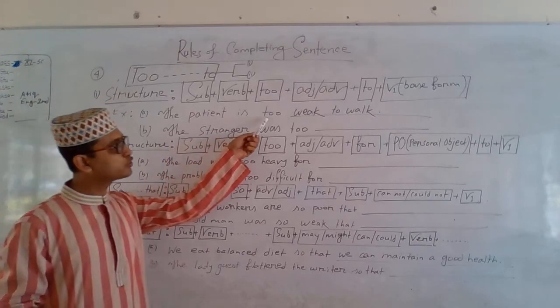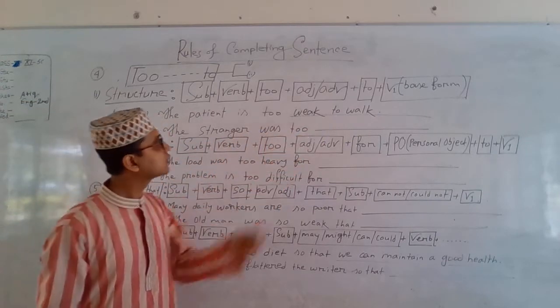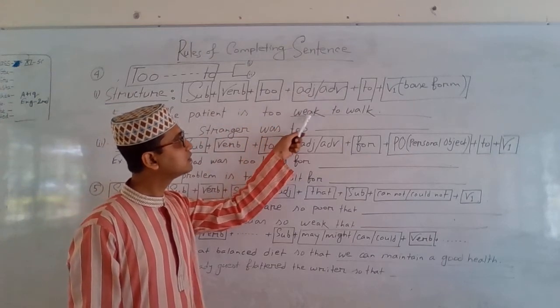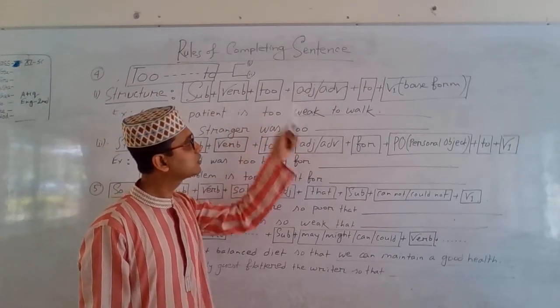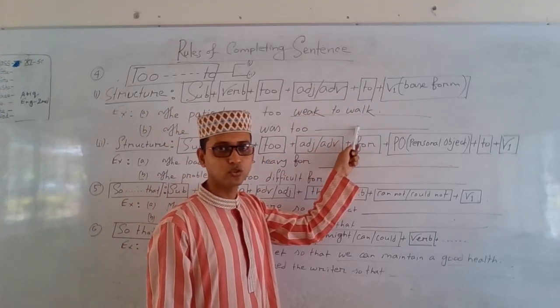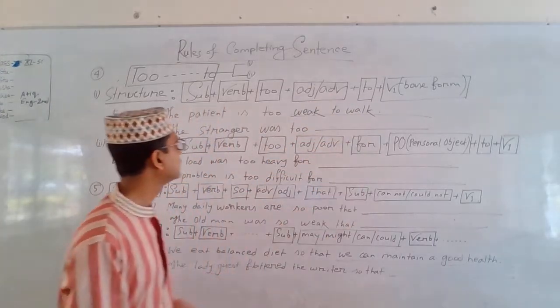The patient is too weak to walk. According to the structure, too is there, weak is the adjective, and to walk is to plus be1, the infinitive form.